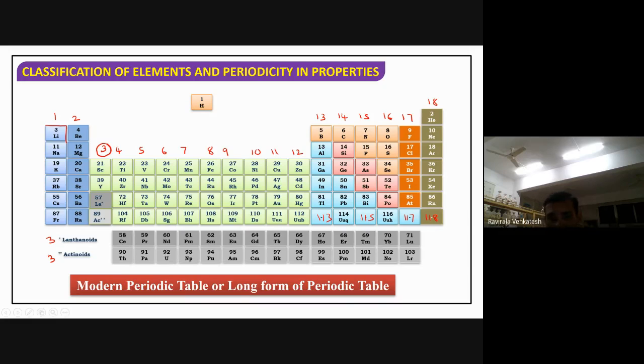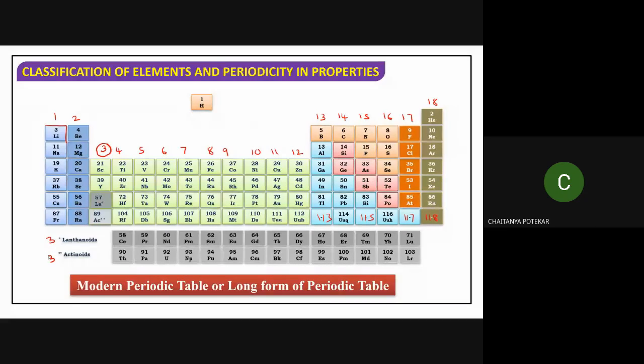Now tell me, which group contains the highest number of elements? The third group. How many? Count karo.